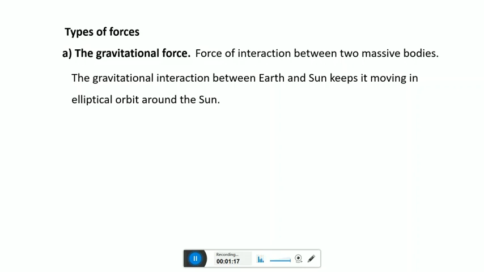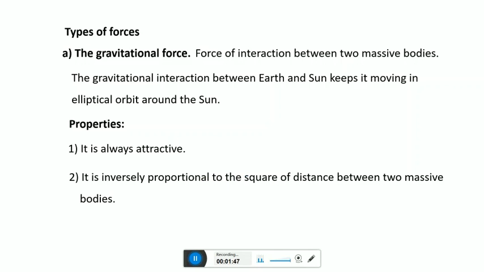We know the value of gravitational force, which is equal to G m1 m2 by r square, where m1 is the mass of one body, m2 is the mass of the other body, r is the distance between the two bodies, and G is called the gravitational constant. Then properties. Gravitational force is always attractive.